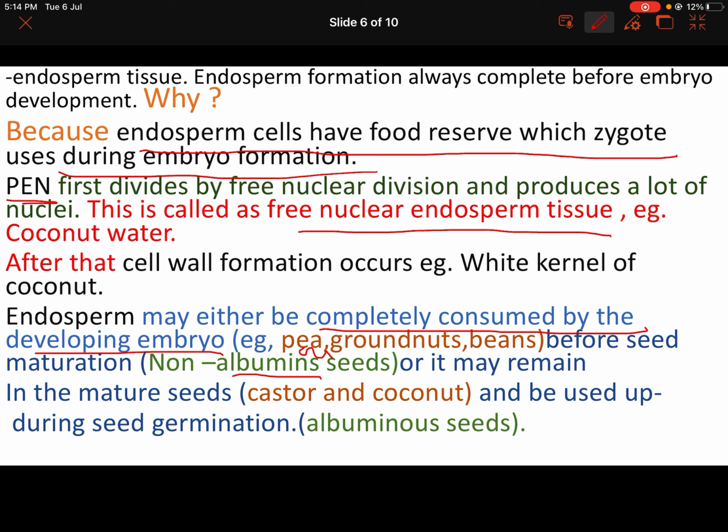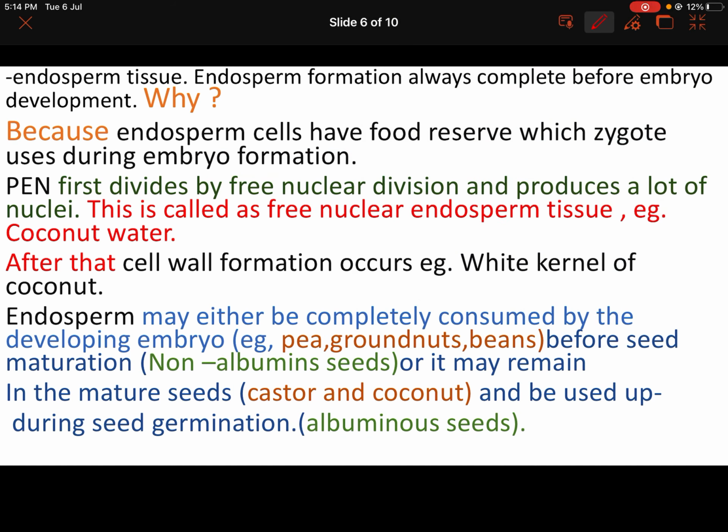If you see the seeds of pea, groundnut and beans, which are non-albuminous, there is no presence of endosperm tissue in the mature seed. They all consume it in that process. But castor and coconut, which are albuminous seeds, have some amount of endosperm remaining inside the mature seed. It means all the endosperm tissue is not consumed by the developing embryo.